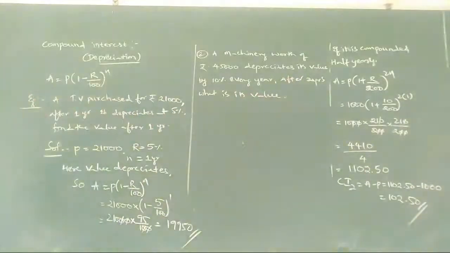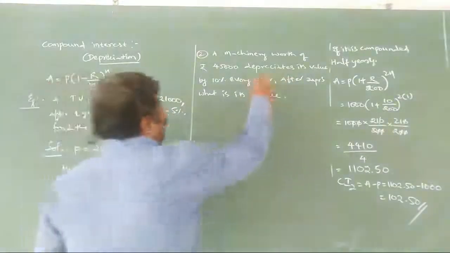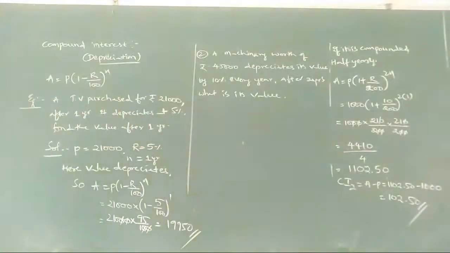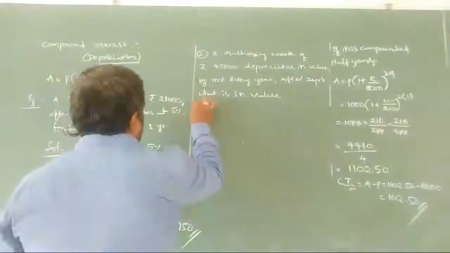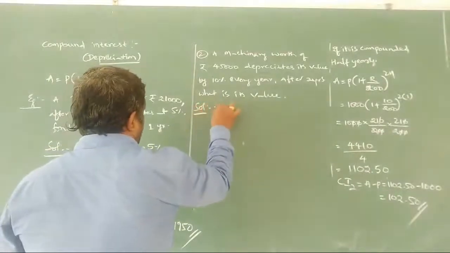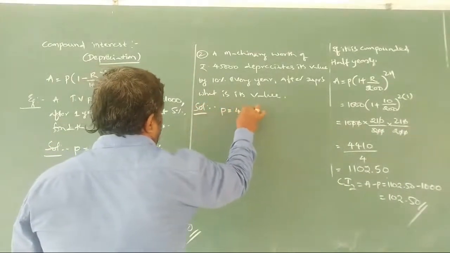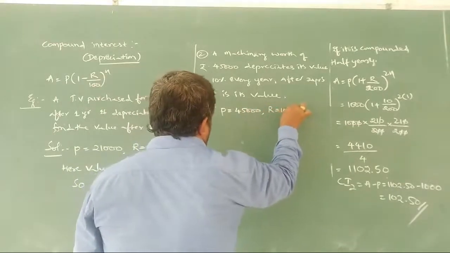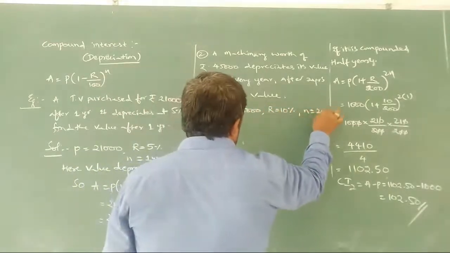A machinery worth rupees 45,000 depreciates its value by 10%. After 2 years, how much is the value of that machinery going to be? Same everything. Write down P 45,000, R is 10%, N is 2 years.